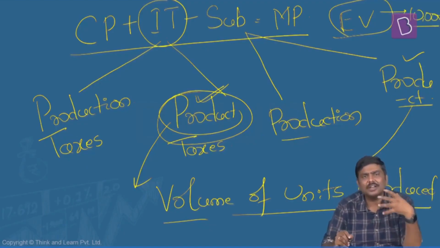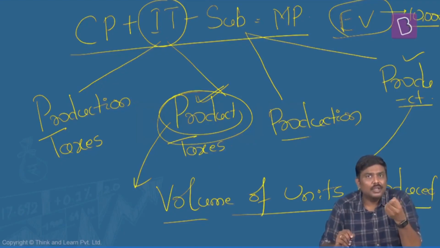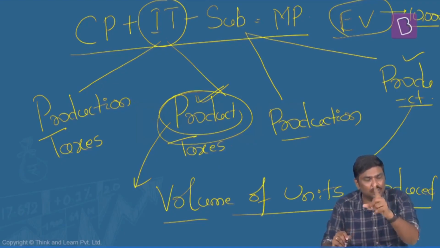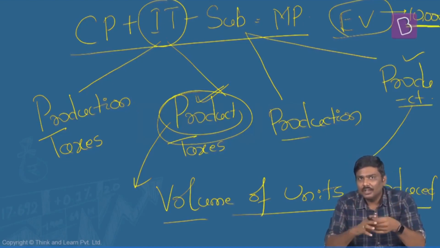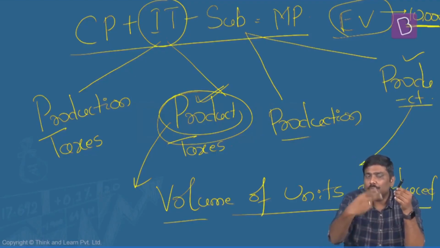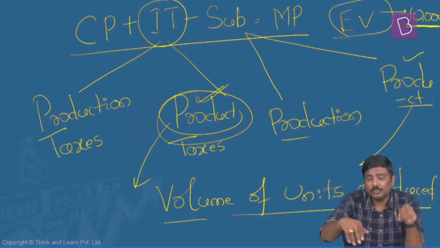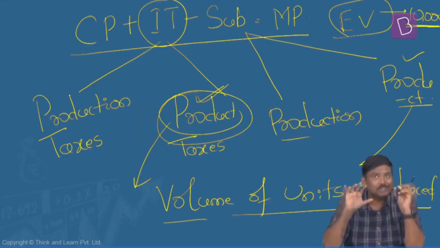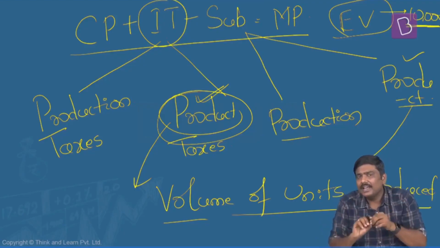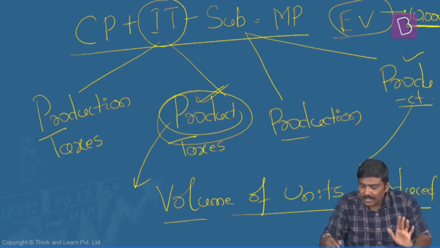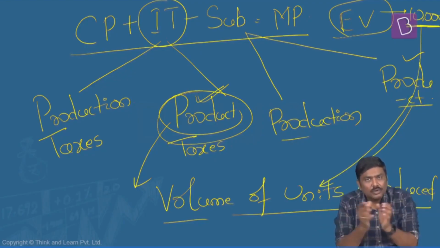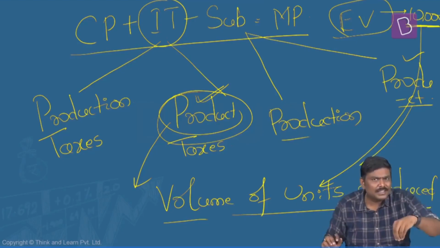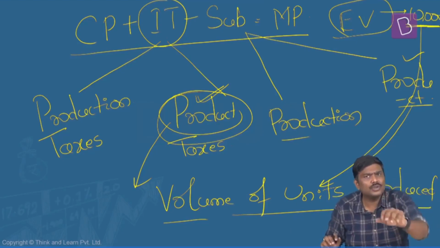Imagine you are the manufacturer, I am the government. I will tell you, you produce one unit of an electric scooter, I will give you 10,000 rupees subsidy. You produce two, I will give you 20,000. You produce three, I will give you 30,000. If you produce 10, I will give you 1 lakh rupees subsidy. So in this example, can I simply say that how much subsidy you receive is connected to the number of units that you are producing. If you produce more, you will receive more subsidy. If you produce less, you will receive less subsidy. If you don't produce, you will not receive any subsidy.